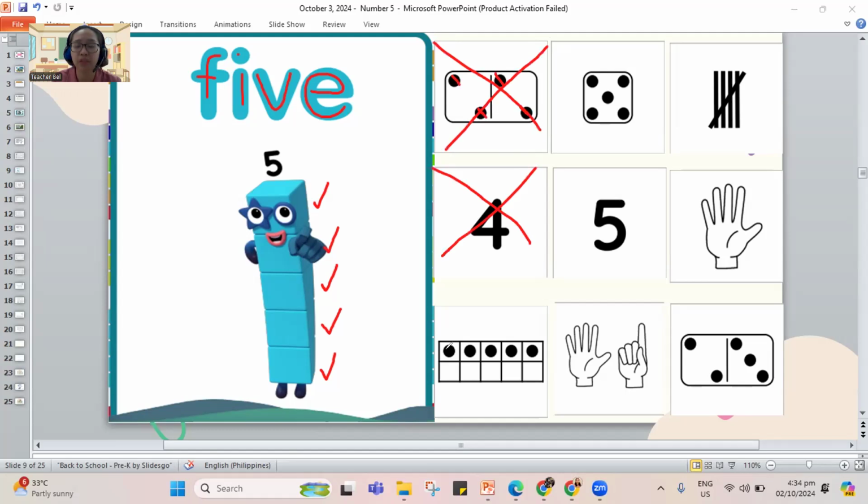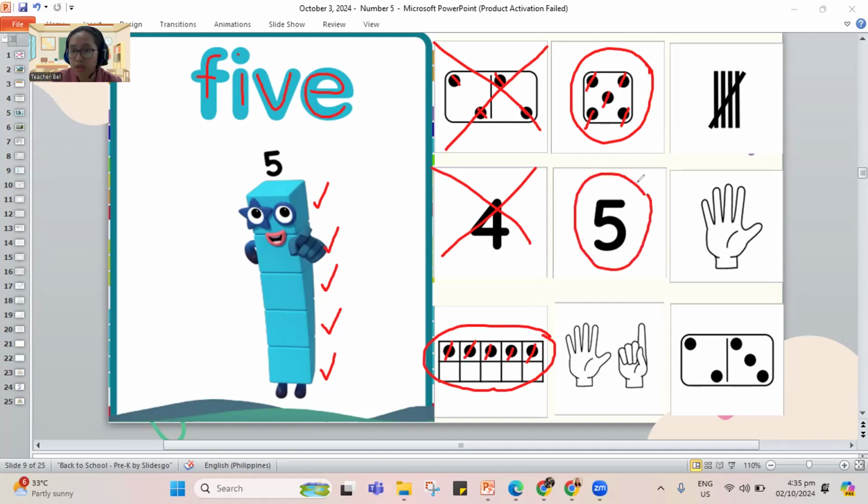How about we count for this one? Does it show 5 dots in the 10 frame? One, two, three, four, 5. This is 5, so maybe we can circle this picture showing 5. How about this one at the top here, the domino? How many dots do we need for this one? Let us count. One, two, three, four, 5. It is 5. Let's circle also for this one. Does this one show 5? Yes, this is number 5.